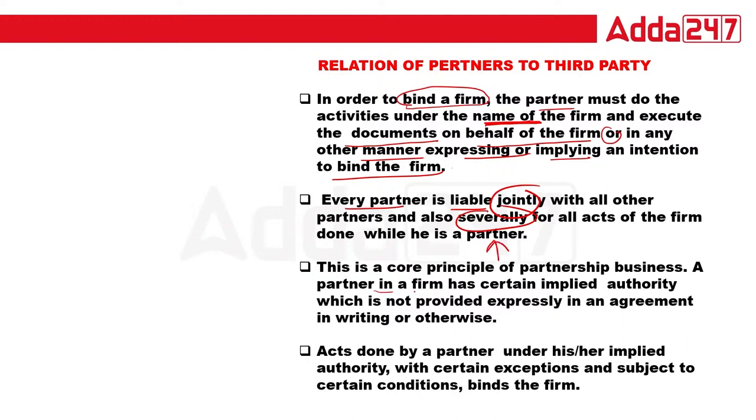A partner in a firm has a certain implied authority which is not provided expressly in the agreement in writing. Acts done by a partner under his or her implied authority, with certain exceptions and subject to certain conditions, bind the firm. Every point is important.